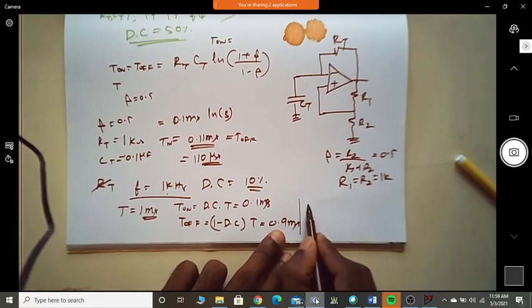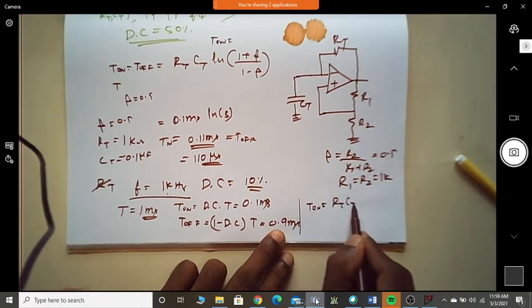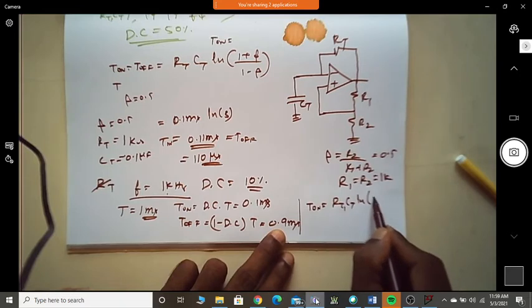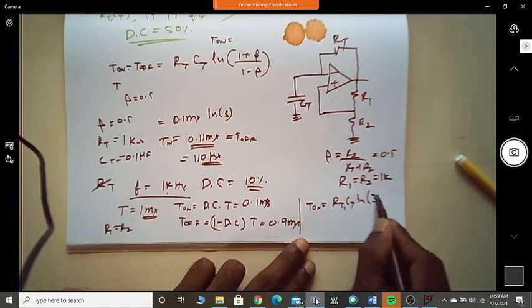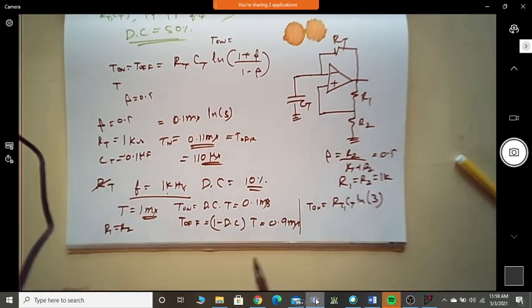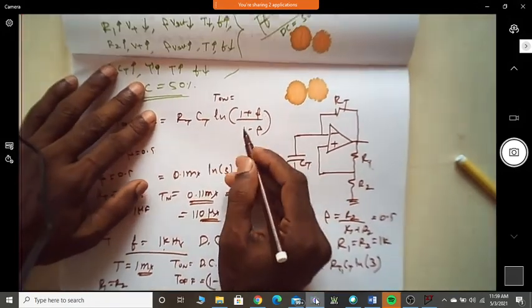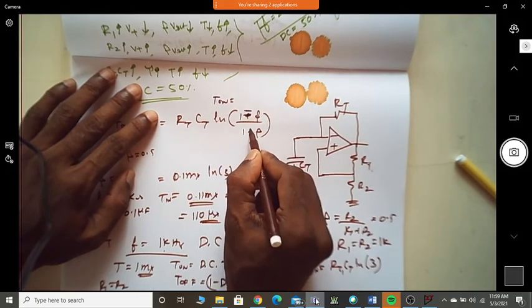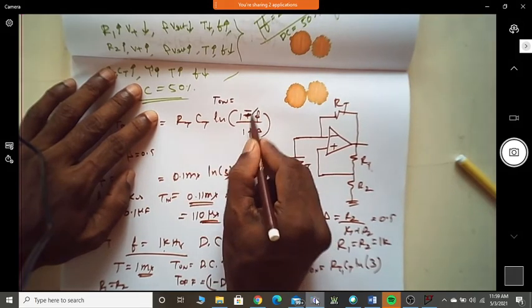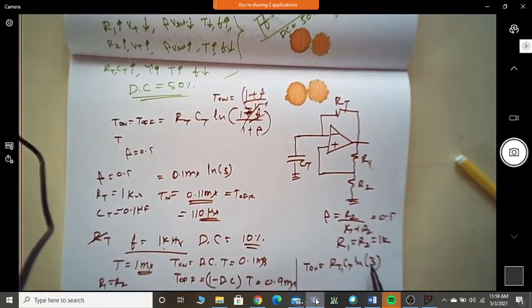So shall I now write T on is equal to RT1 CT ln of... Let us assume R1 is equal to R2. Is it equal to ln of 3? If R1 is equal to R2, is beta always 0.5? Sorry, one second, there's a small change. This is minus and... no, this is fine, (1 plus beta) by (1 minus beta), this is correct. Is it always ln of 3?